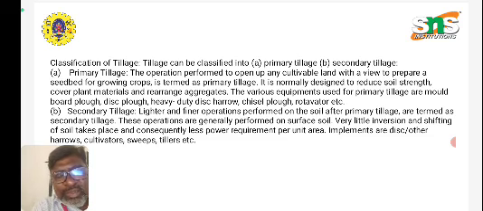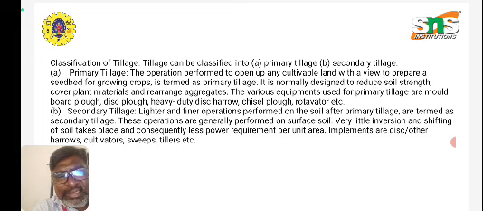As for the classification of tillage, it can be broadly classified as primary tillage and secondary tillage. Primary tillage is mandatory in all cases before sowing, while secondary tillage is used depending upon the condition of the soil. Primary tillage is the operation performed to open up any cultivable land with a view to prepare a seedbed for growing crops. It is normally designed to reduce the soil strength, cover plant materials and rearrange the aggregates. The various equipment used for primary tillage are the moldboard plow, disc plow, heavy disc harrow, chisel plow, rotavators, etc.